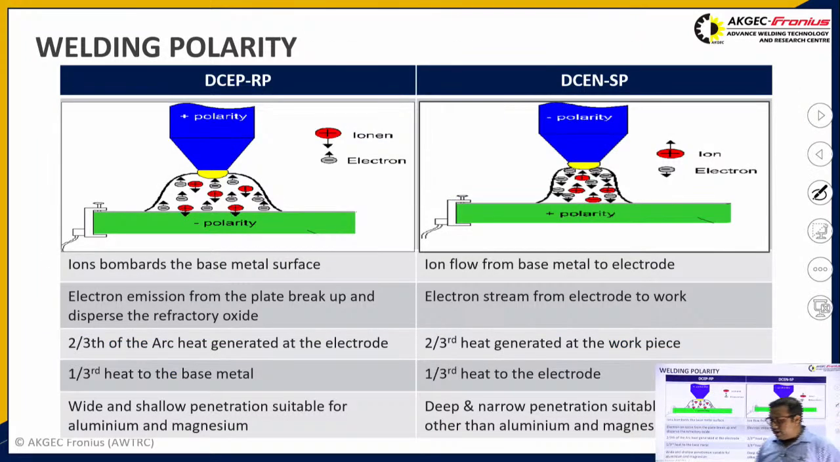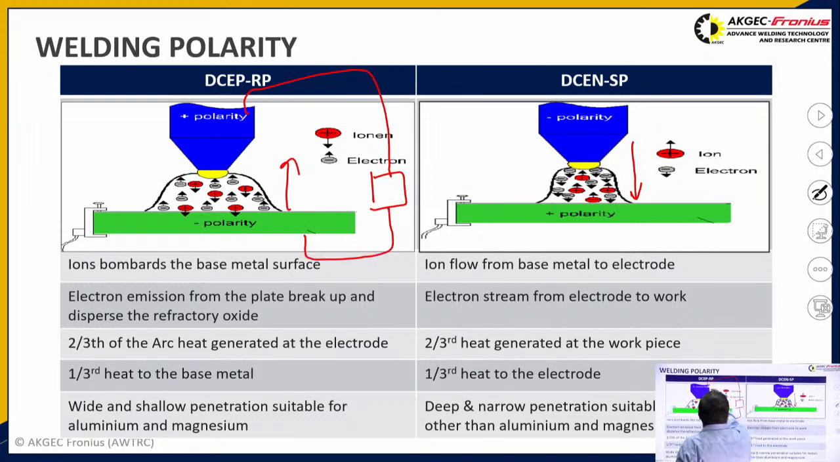Coming on to the welding polarity, there are two types. In case of DC, they are direct current electrode positive and direct current electrode negative. Direct current electrode positive is also known as reverse polarity, and direct current electrode negative is named straight polarity. Straight polarity means electrons move from upward to downward, and reverse polarity means electrons move from downward to upward. Whenever a power source is connected through the electrode and the workpiece, with this positive and this negative, the electron will move from the workpiece to the electrode, and the proton will move from the electrode to the workpiece.